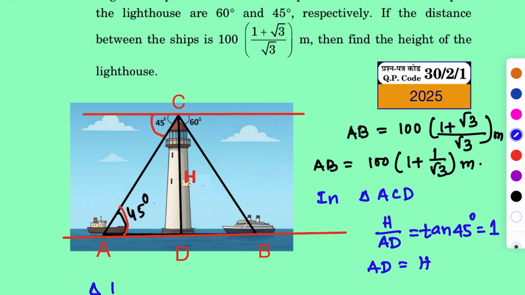Similarly, in triangle BCD, h by BD is equal to tan 60 degrees, because this angle is 60 degrees. Now BD will be equal to h by root 3, because tan 60 degrees is equal to root 3.